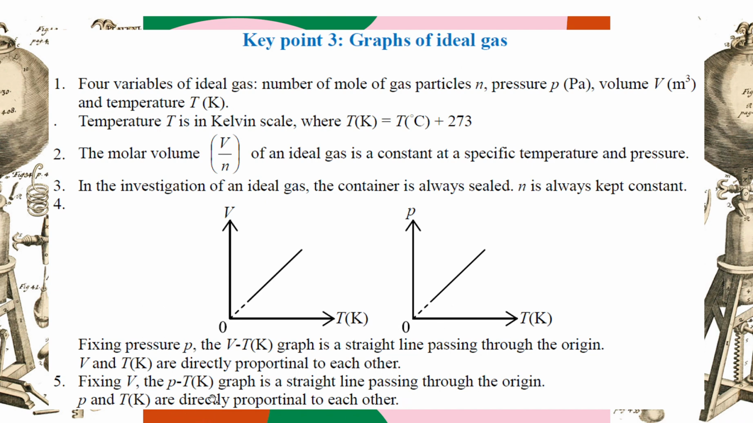Of course, why do they pass through the origin? Because we choose the origin wisely. We use the Kelvin scale. If we use the degree Celsius scale, no, they are not passing through the origin. They are passing through the negative 273 degrees Celsius place, so absolute 0. That is the reason why we need to use the Kelvin scale.